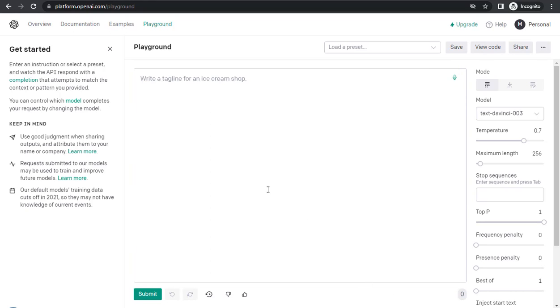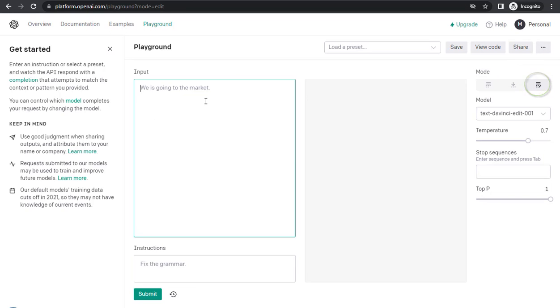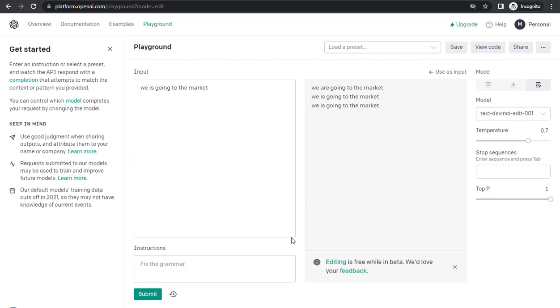Now I'm showing you the most interesting option you may be looking for. For that, you have to click here, like I'm showing you. I'm writing a wrong sentence, and you see it's making it correct. Yes, it can fix grammar if you write it wrong too. And from now on you don't have to worry about any grammar. You can see it can do a lot of things for you.